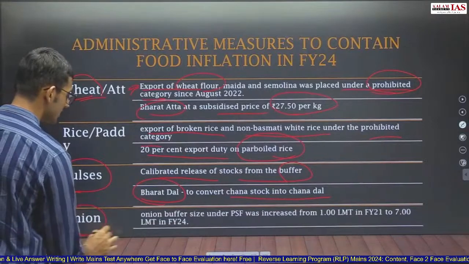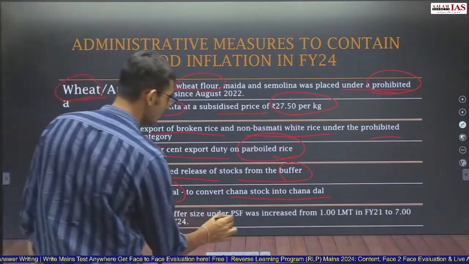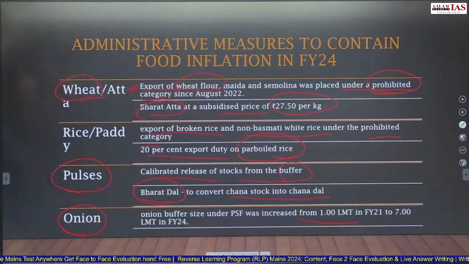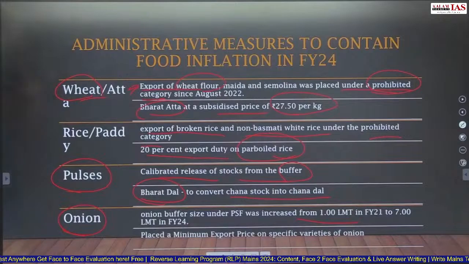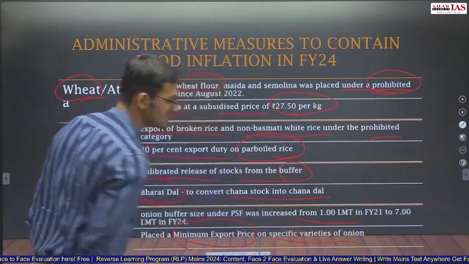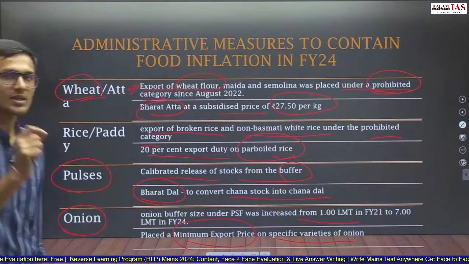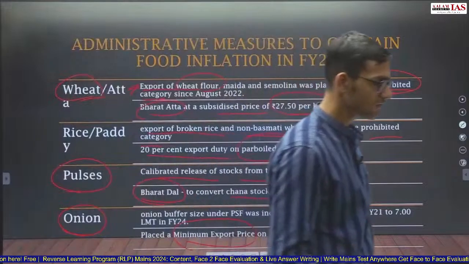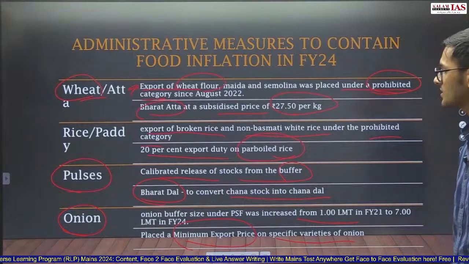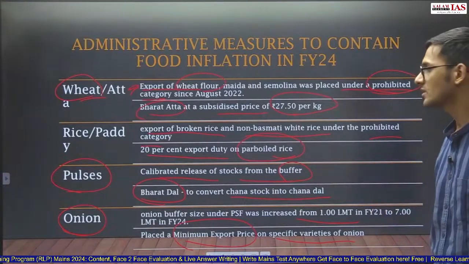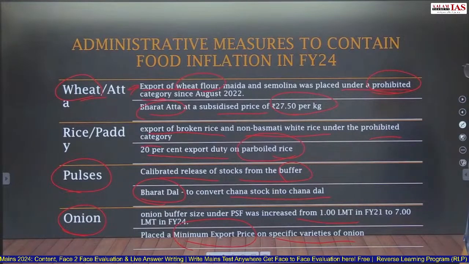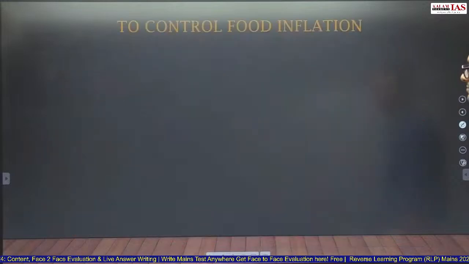For onion, what was the initiative taken? Onion buffer size under PSF was increased from 1 LMT to 7 LMT. So the onion buffer size was increased, and a minimum export price was placed on specific varieties of onion to ensure that a minimum price is ensured for the farmers. Minimum export price on specific varieties of onion was placed, below which you cannot sell in the international market. So these were the administrative steps taken to control food inflation in the nation.